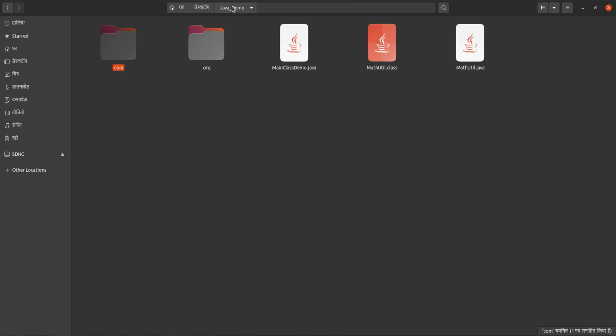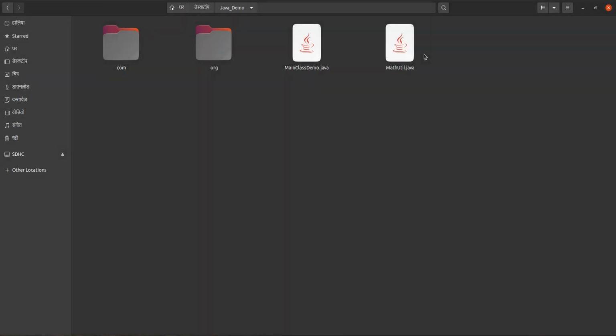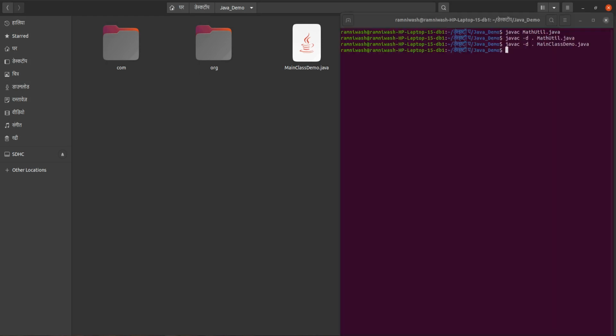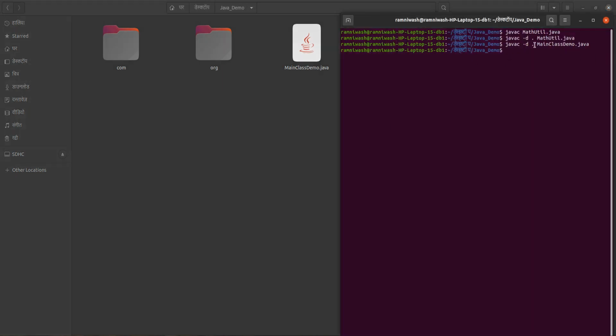So this is the compilation process of this .java file that contains a package statement. This is the way we can compile the .java file which contains the package statement. In this way we can do it, javac -d, and we can compile in this way.